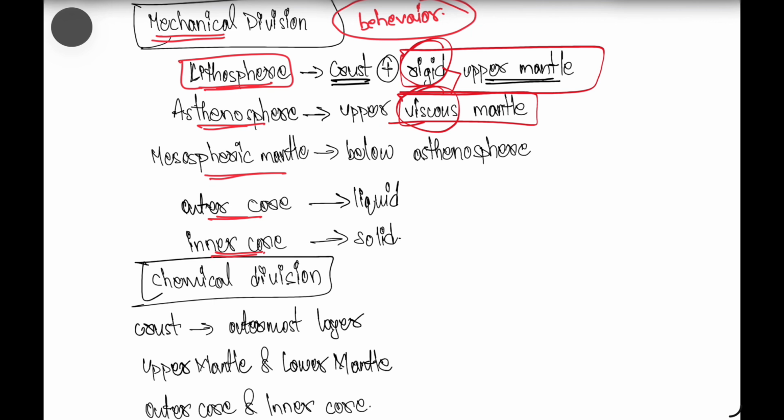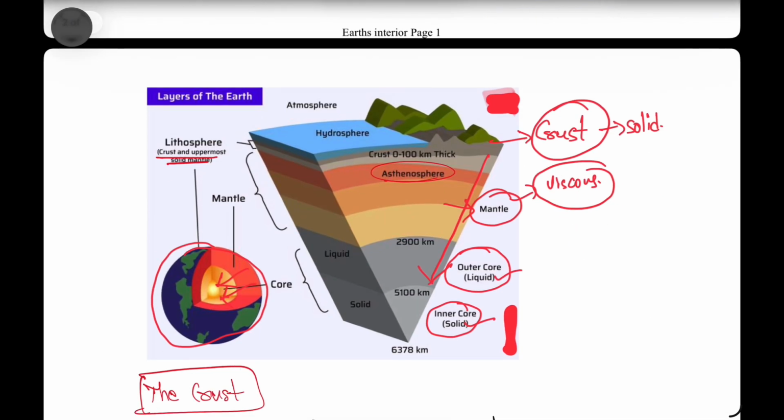Lithosphere is the crust plus the uppermost mantle region. So in the image, let's say this is the crustal region, right? This is the crustal region, and this one is the uppermost mantle. So these two layers combined are called the lithosphere.